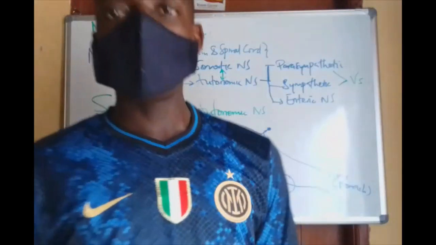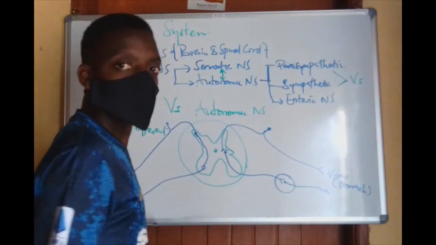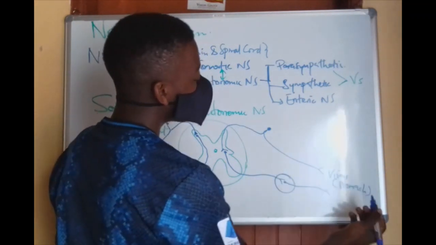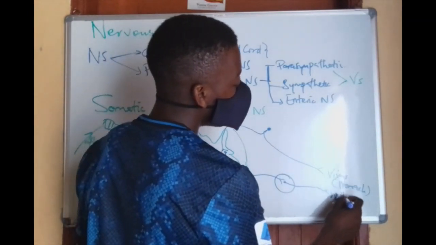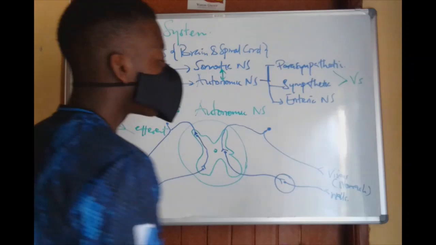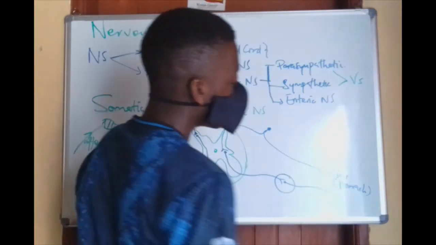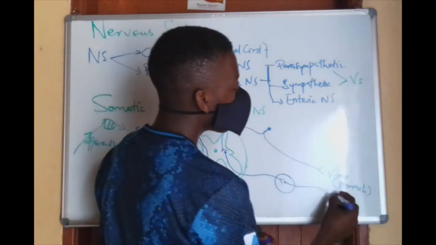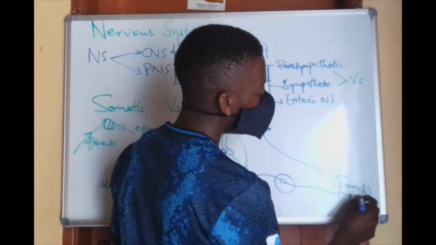So from there, this one comes back to the visceral organ, to the walls of the gut, or to the muscles. Let me bring it clear like this. This motor pathway in the autonomic nervous system will be coming back to the cardiac muscle. That is one.